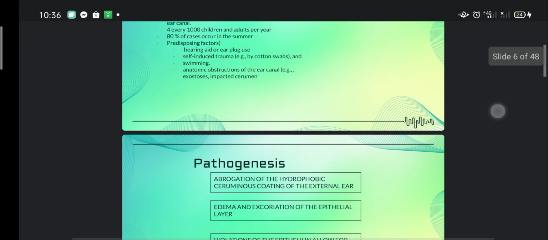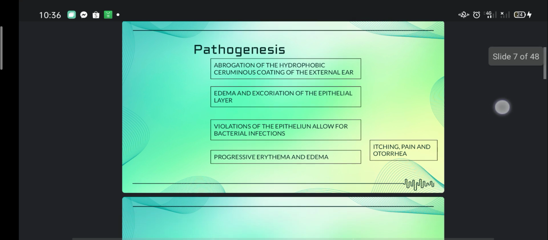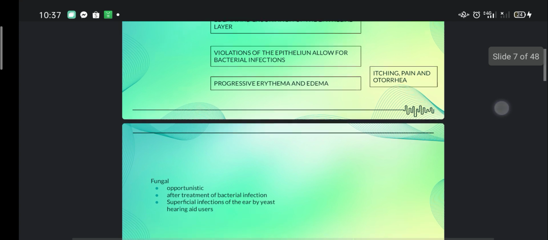For the pathogenesis, it would generally start with abrogation of the hydrophobic ceruminous coating of the external ear, which could lead to edema and excoriation of the epithelial layer. Then it would become violations of the epithelium, which would allow for bacterial infections. Then there would be progressive erythema and edema, which could now present as itching, pain, and otorrhea.